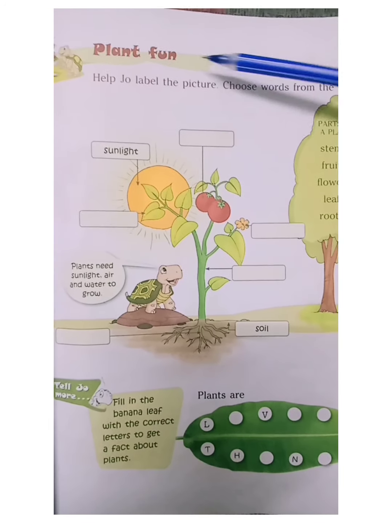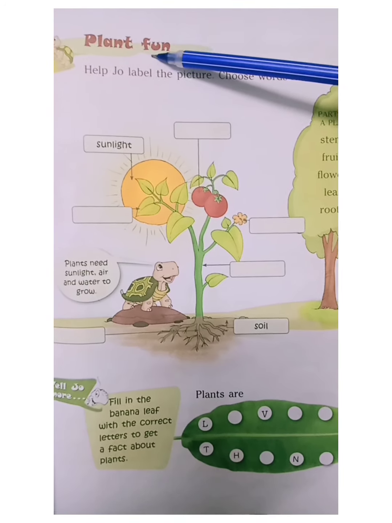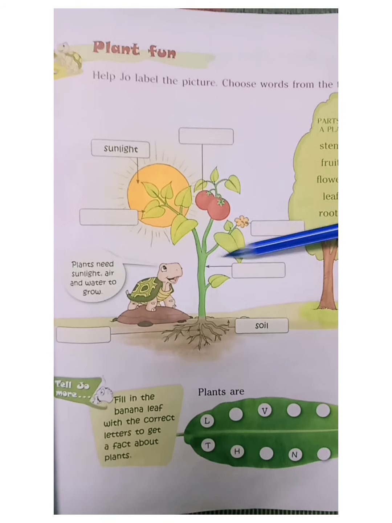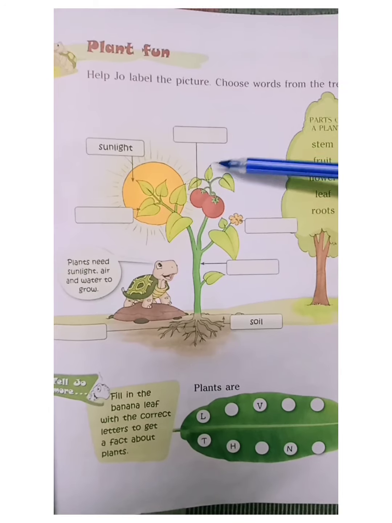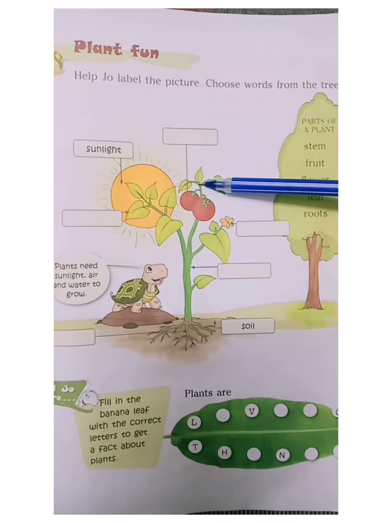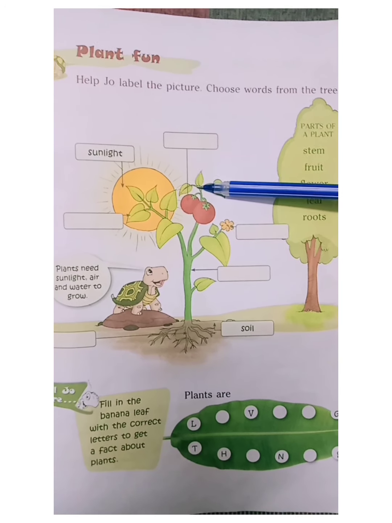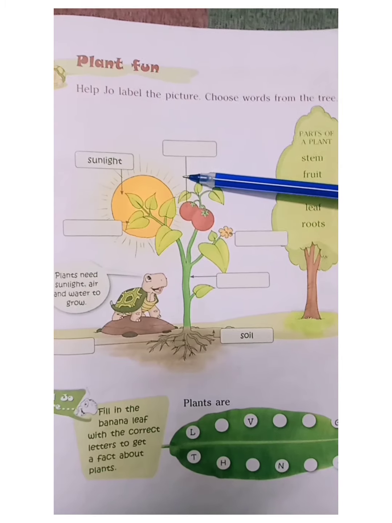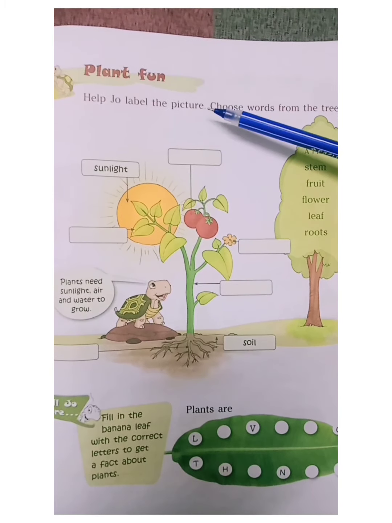Children, our next topic is plant fun. Look here. What picture is this? Yes, it is parts of plant. Isn't it? Here, what we have to do is we have to help Joe to label.